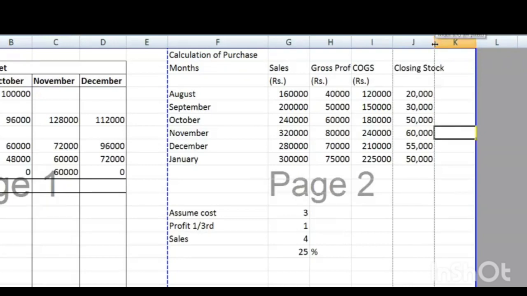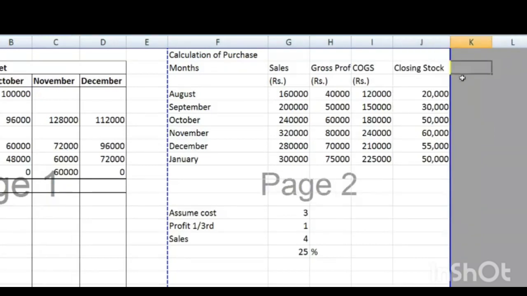Now our formula, you know that opening stock plus purchase minus closing stock is equal to COGS. Now we are having COGS and closing stock. On the basis of closing stock, we can calculate opening stock also.